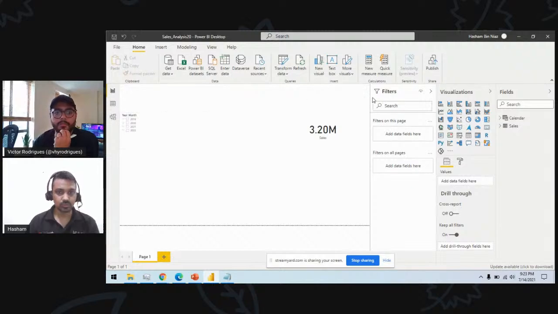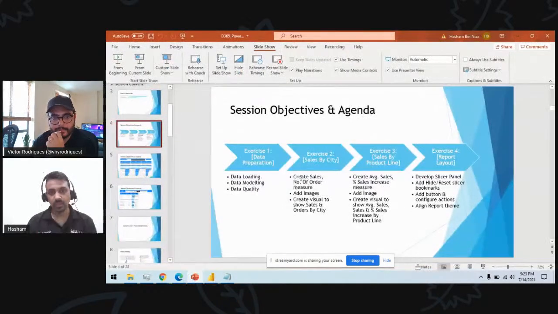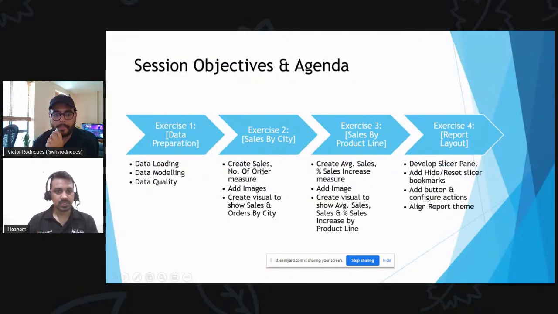Let's delete all these two things. Now what does this exercise ask us to do? Let's read again. It asks us to create sales and number of orders measures. So we'll create these two measures, and then we will add some images, and then in the final step we will create a visual to show sales and orders by city. So we'll try it.